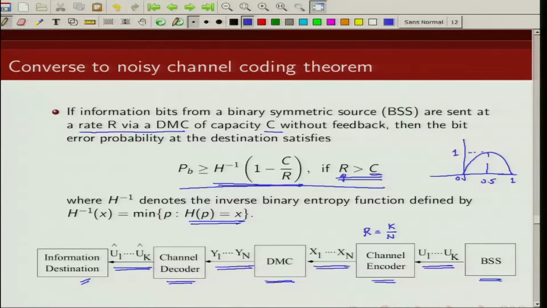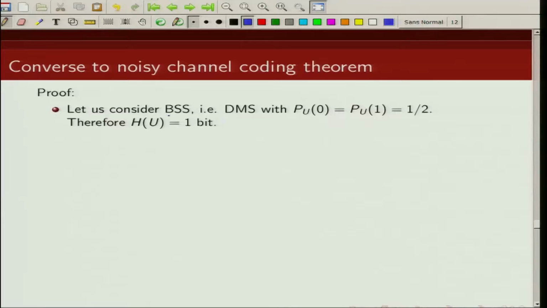Okay. So let us now show that if the transmission rate is above channel capacity, then the probability of error is lower bounded by a non-zero quantity. Since we are considering a binary symmetric source, probability of 0 and probability of 1 is half. It's a symmetric source and it's a binary source, so it emits zeros and ones with probability half. So we can write uncertainty in u as 1 bit.